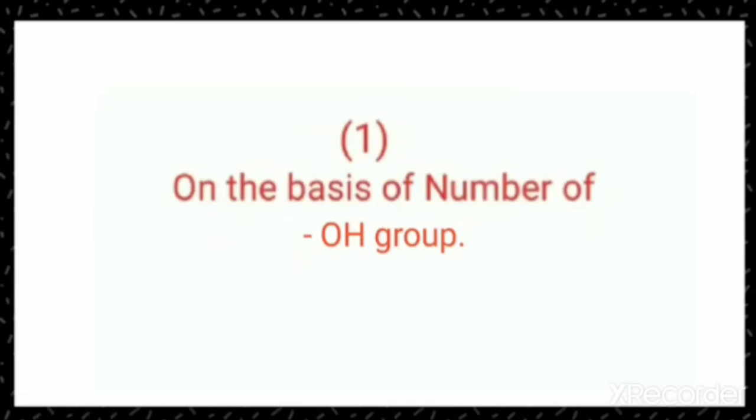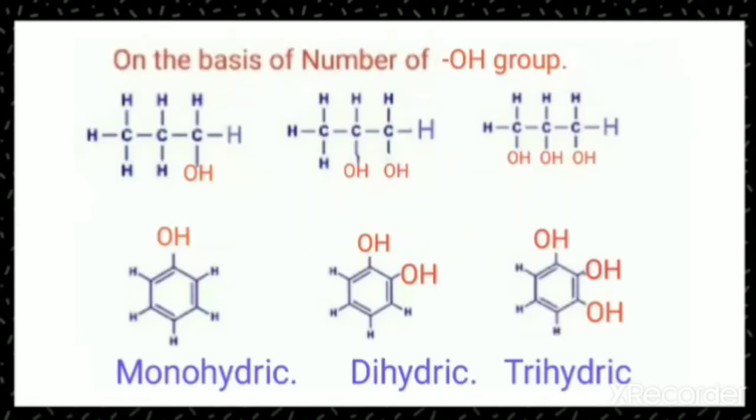On the basis of this, we can classify the alcohols into types like monohydric, dihydric, trihydric and so on, depending upon the number of OH groups. If there is a single OH group in the structure, then it is called monohydric, and if there are two OH groups, then it is called di, because di relates to two, and if there are three OH groups, then the compound is called trihydric alcohol.